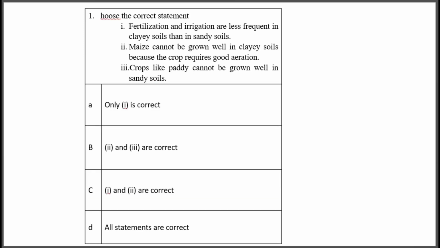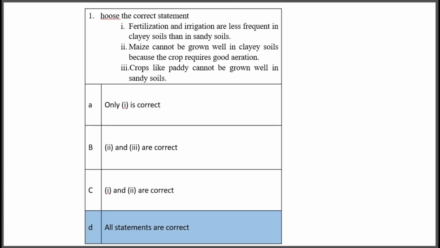Next question, choose the correct statement. One, fertilization and irrigation are less frequent in clayey soils than in sandy soil. Two, maize cannot be grown well in clay soil because the crop requires good aeration. Three, crops like paddy cannot be grown well in sandy soil. You can look at the options. Option A, only one is correct. Option B, 1 and 2 are correct. Option C, 2 and 3 are correct. Option D, all statements are correct. So the correct option is D, all statements are correct.